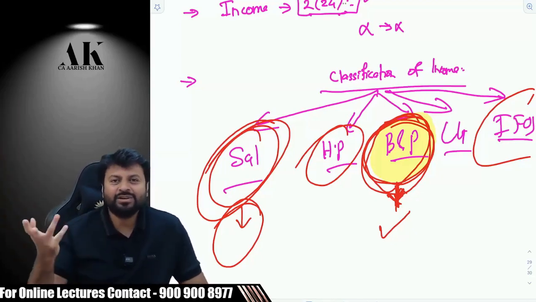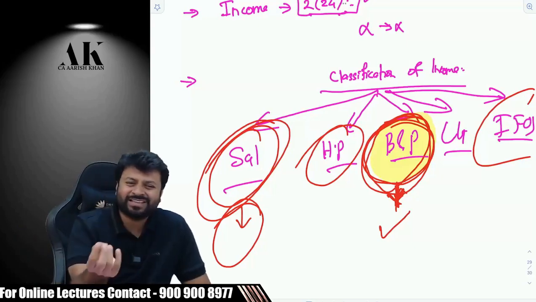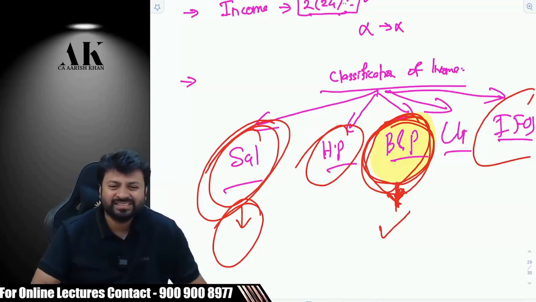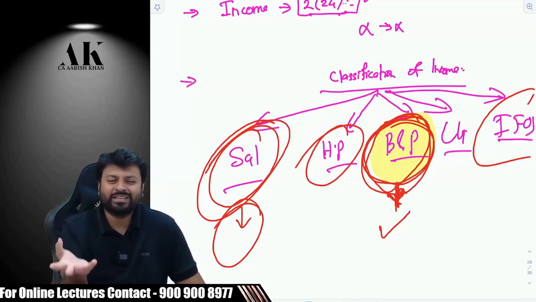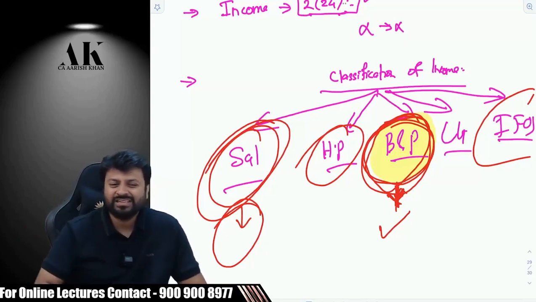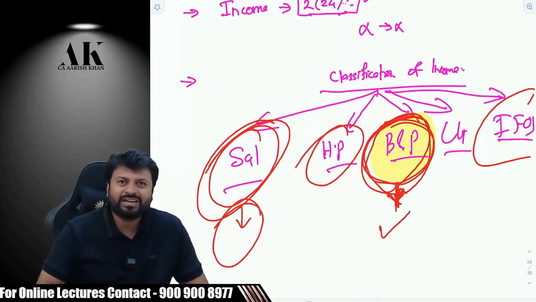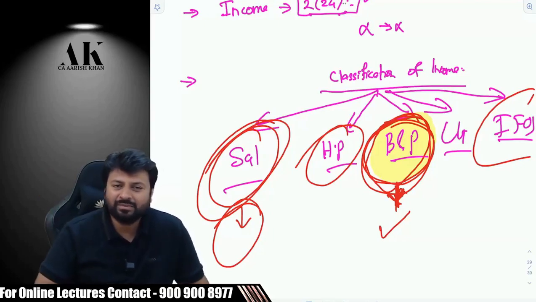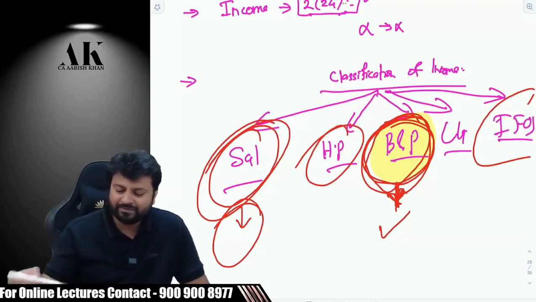Apart from that, there is no great benefit. Some small exemptions are there of HRA, all those things. Somewhere it is 20,000, somewhere it is 30,000, somewhere it is 60,000, not more than that. Apart from that, the rest of the salary has to be paid tax at the slab rate of 30% if you are earning more than a limit. So there is no great benefit given to the salary.